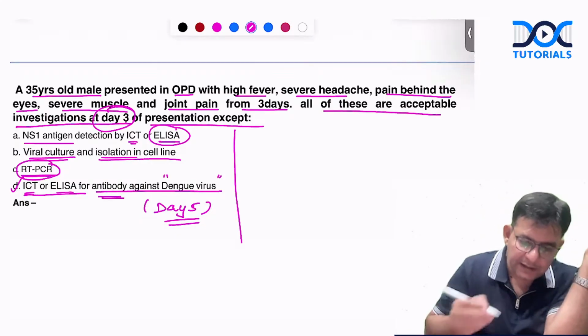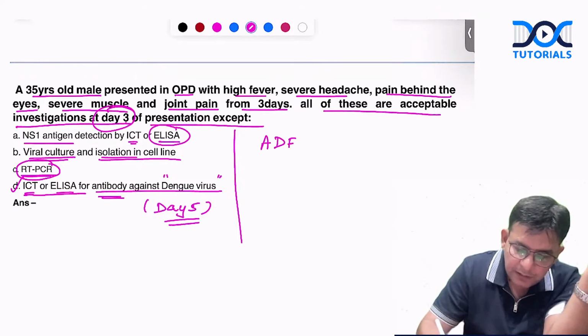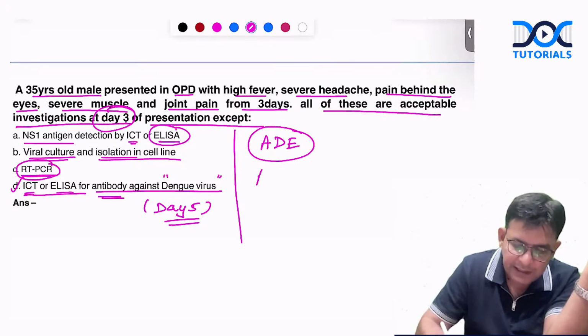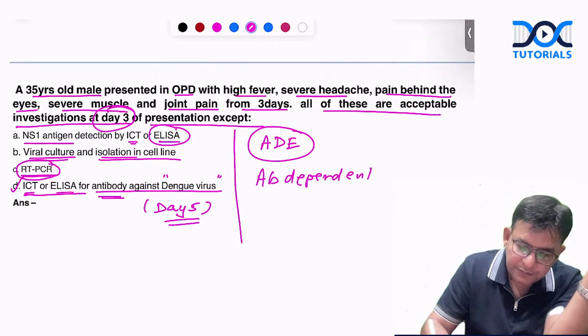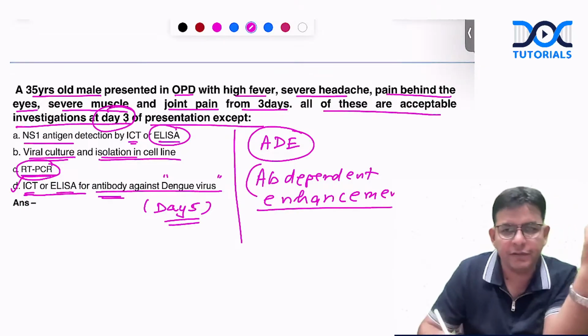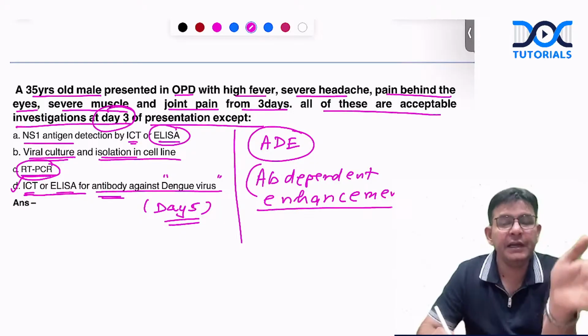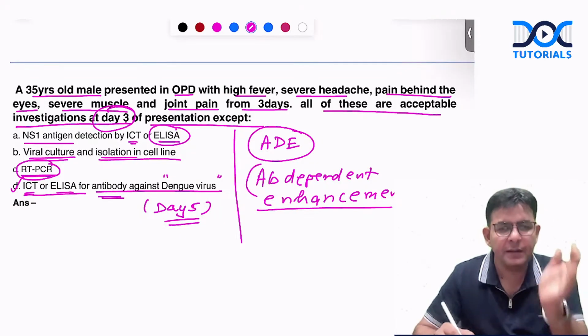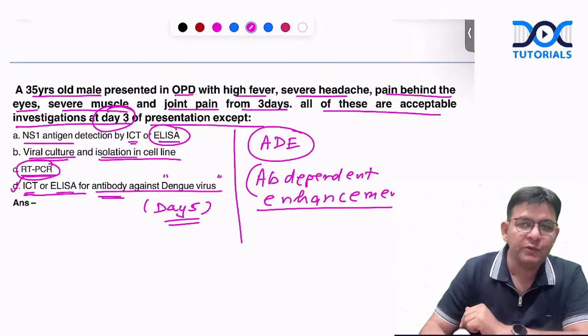Fine. Other than that, the important question regarding this is there is a phenomenon, and the phenomenon name you should know: ADE. What is ADE? Antibody dependent enhancement. If there is an infection of serotype 1 followed by serotype 2 or any other serotype, there might be, not always, an enhanced infection the 2nd time, which can land the individual with what?